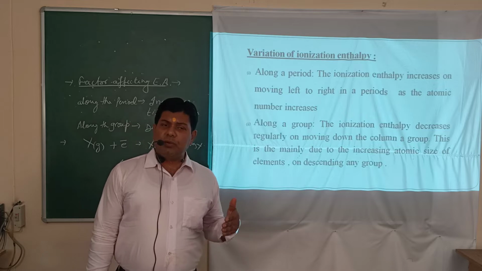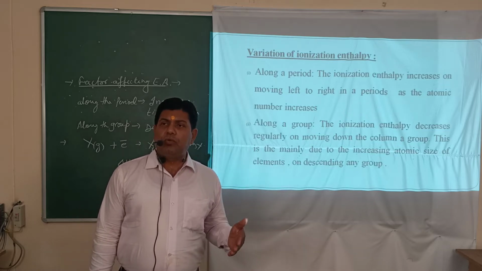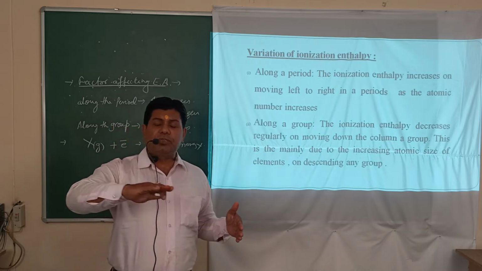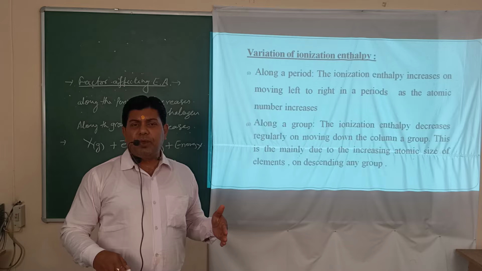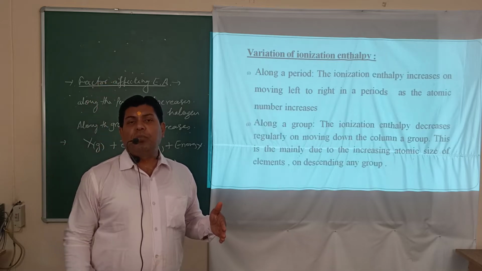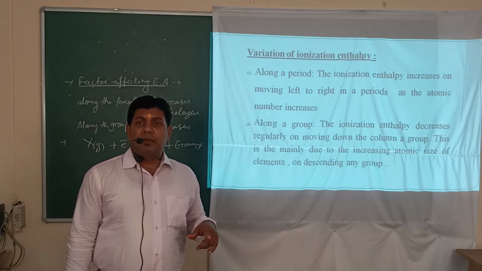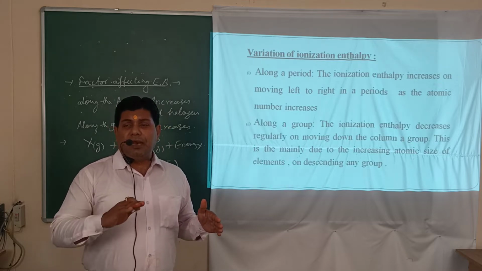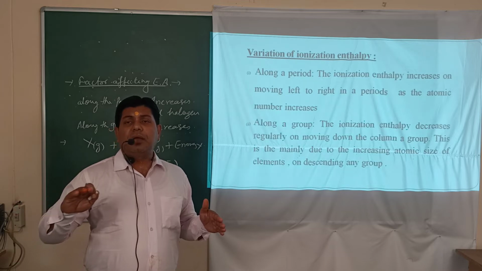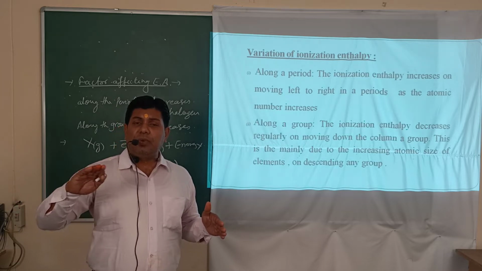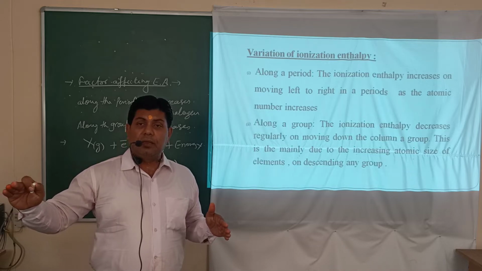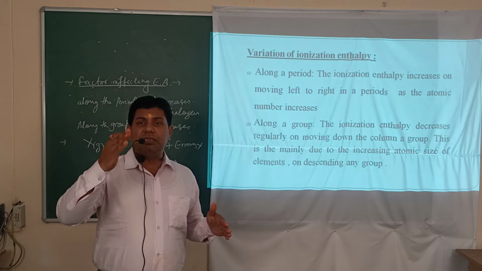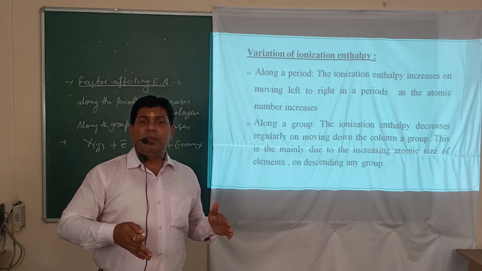In ionization potential, it was explained to you what its periodicity is. That means what happens if we proceed from left to right and what happens if we proceed from top to bottom. In the case of ionization enthalpy, left to right, ionization enthalpy increases, and along the group, that is top to bottom, ionization enthalpy decreases.